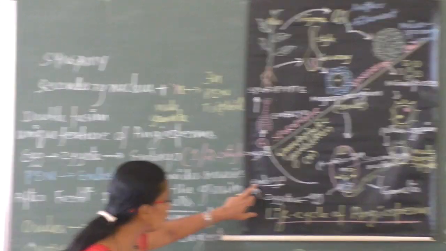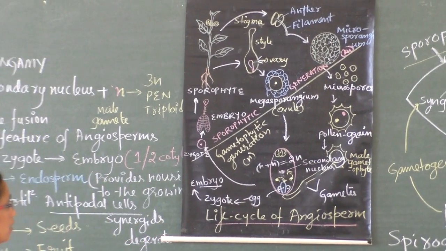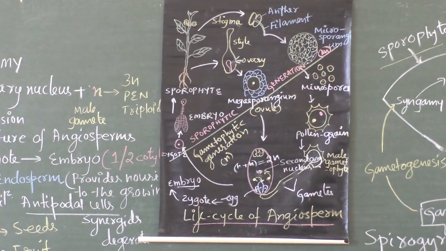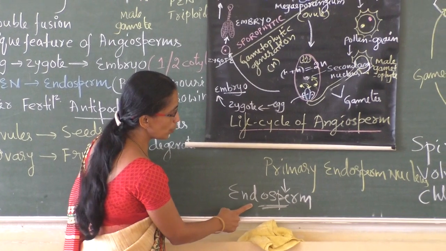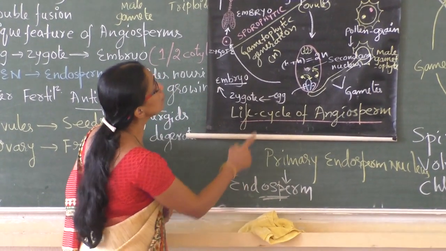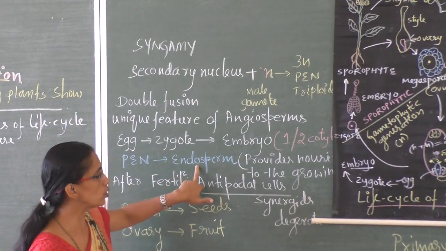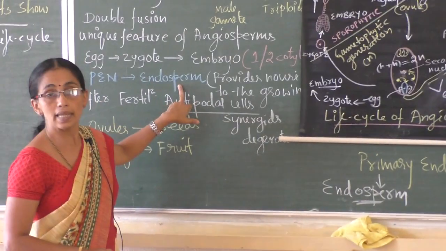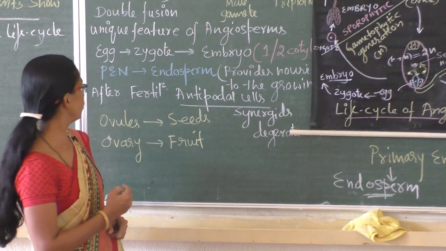The embryo requires energy and nutrients for its growth, and the nutrients come from the endosperm. So the endosperm supplies nourishment to the growing embryo.